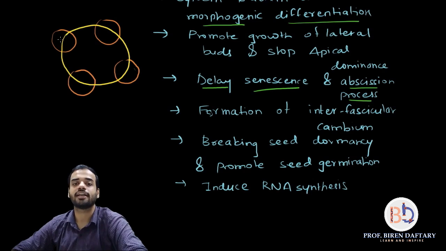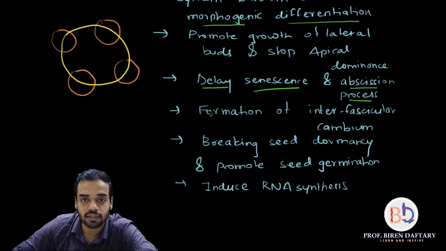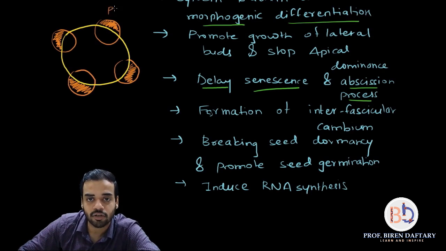This ring is called cambium. Now I am going to show phloem in orange color. The outer parts which I am shading right now, all these three areas, are phloem. So I will write it down over here, phloem.